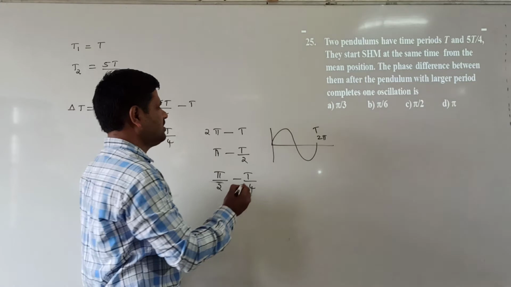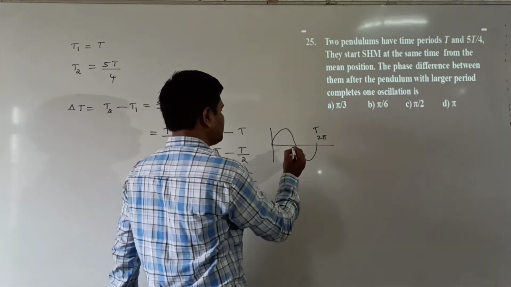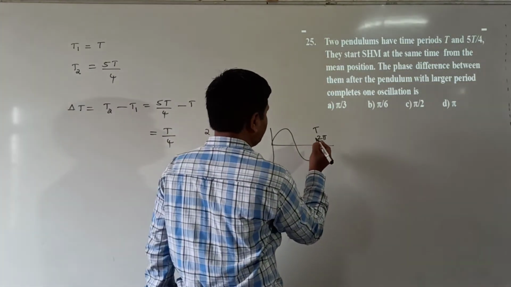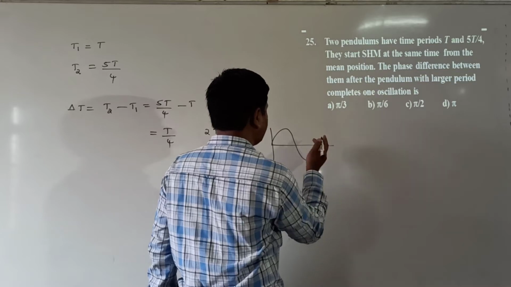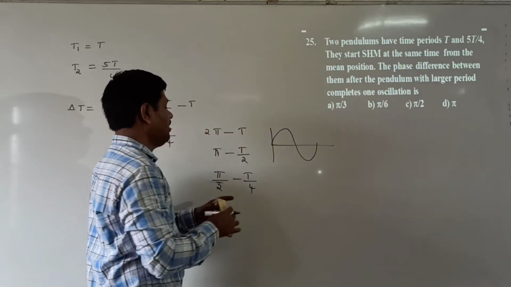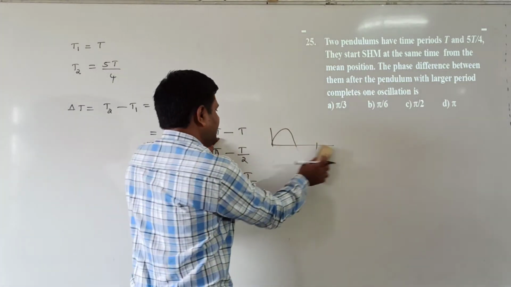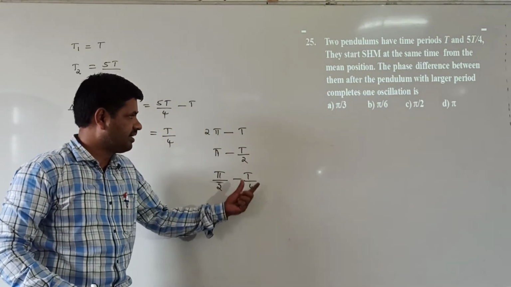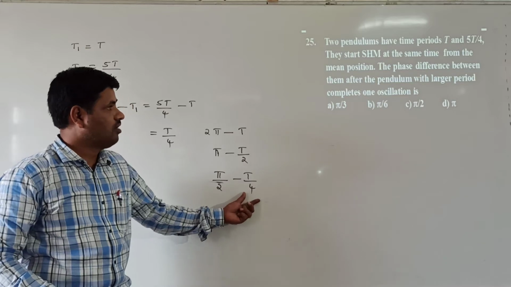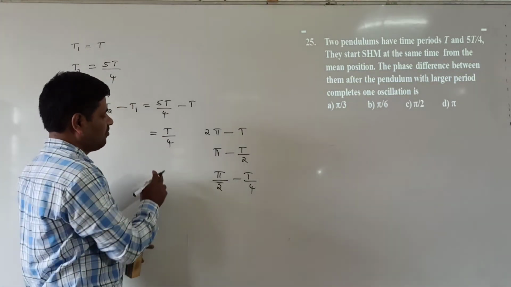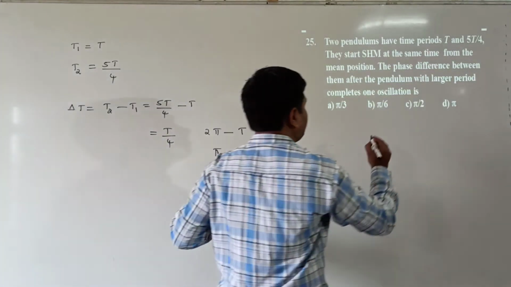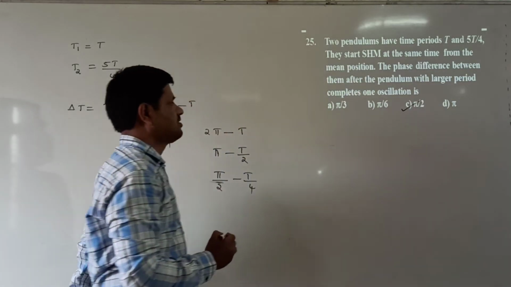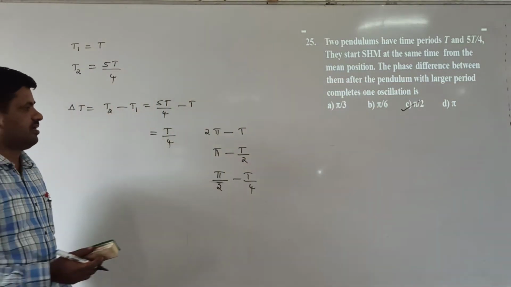Totally, for completing one complete round, it takes 2 pi angle. For 2 pi angle it takes the time T, for pi angle it takes T/2, and for pi/2 angle it takes the time T/4. For T/4, how much phase difference is coming here? Pi/2 phase difference is coming here. Which option is correct here? C option is correct here.